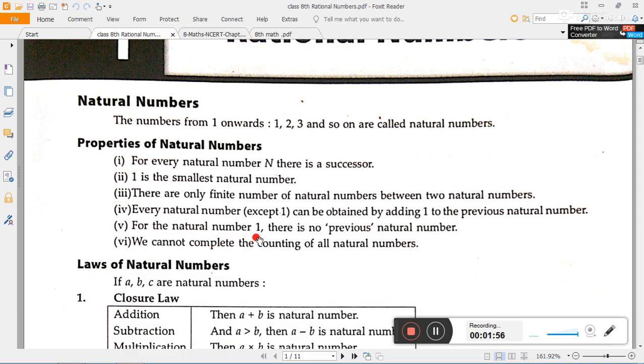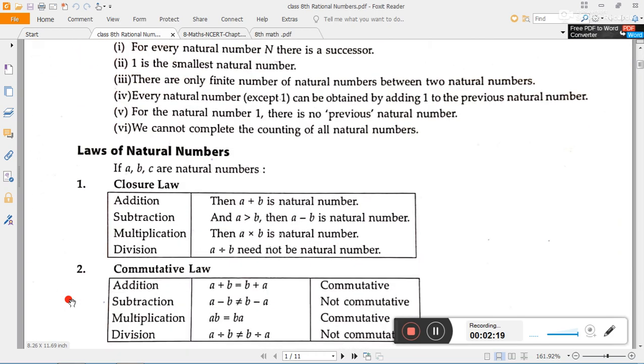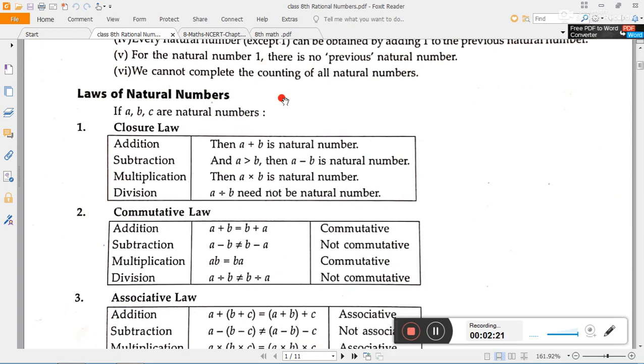For the natural number 1 there is no previous natural number. It means in short we can say that for every natural number there is a successor, but there is no predecessor for 1. We cannot complete the counting of all natural numbers. It means that natural numbers are infinite. Again we can say that we can't talk about the largest natural number.